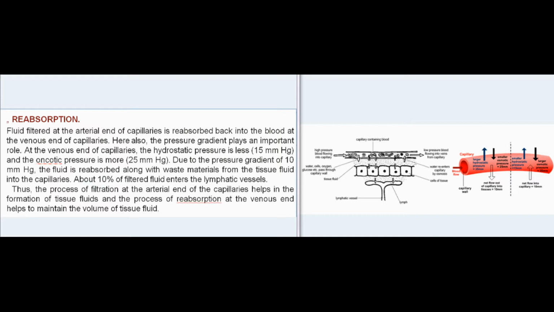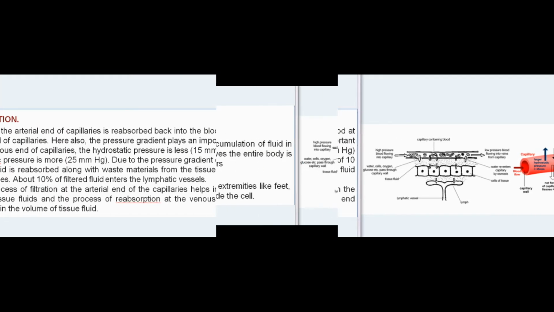About 10% of filtered fluid enters the lymphatic vessels. Thus, the process of filtration at the arterial end of the capillaries helps in the formation of tissue fluids and the process of reabsorption at the venous end helps to maintain the volume of tissue fluid.